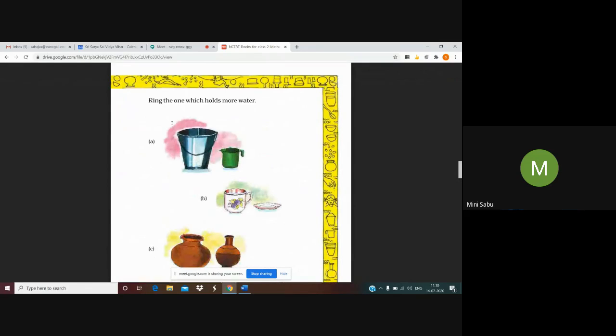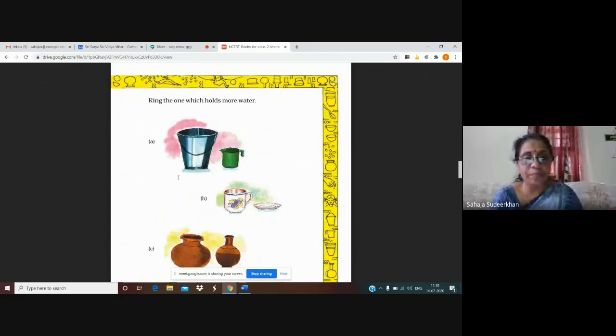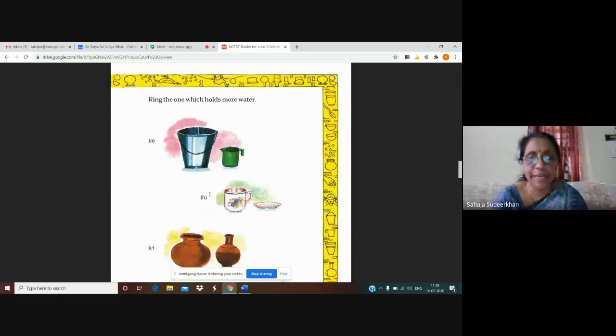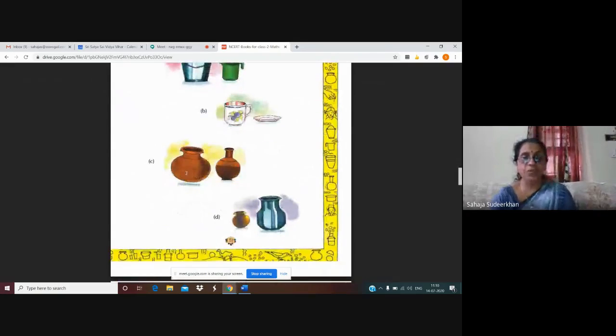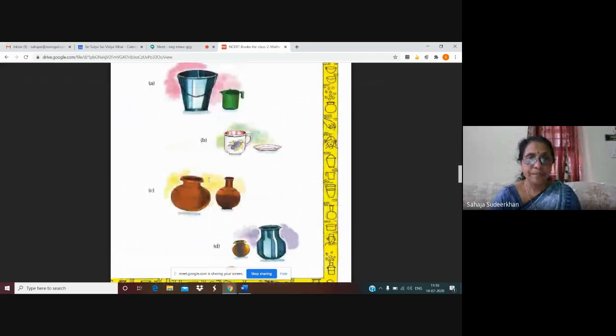Bucket, ma'am. Yes, so we have to make a circle around it. Second question. See here, cup and saucer. Which one can hold more water? Yes, this one. So we have to encircle this teacup. Okay. Now two pots are here. Which one can hold more water? Children, this one or this one? Yes, this one. So you have to encircle this one.